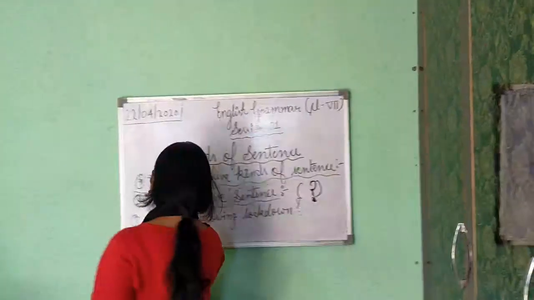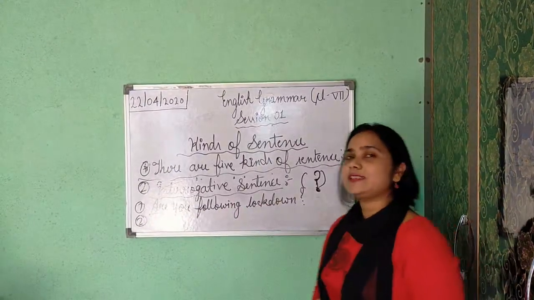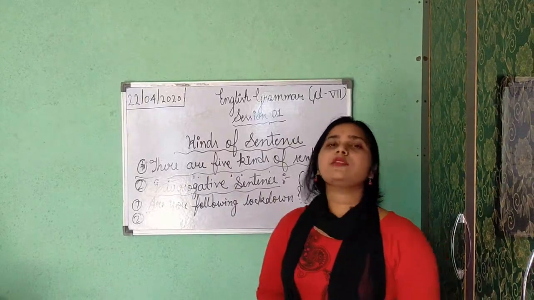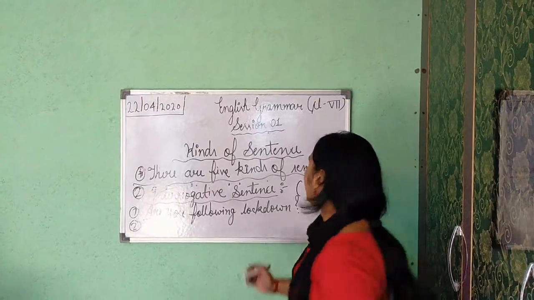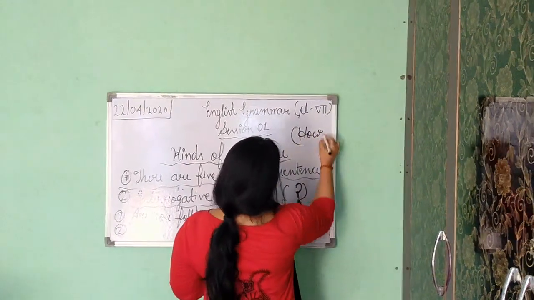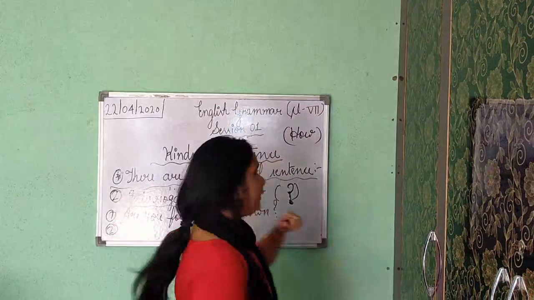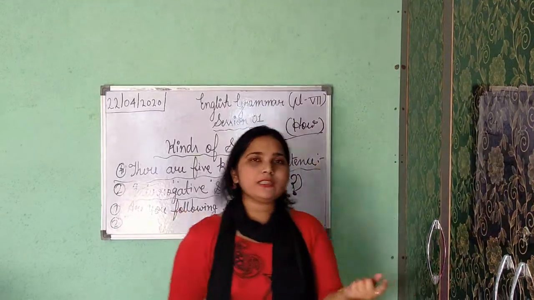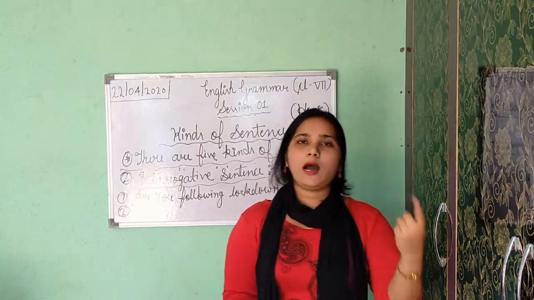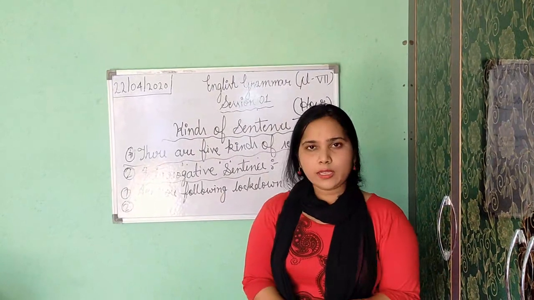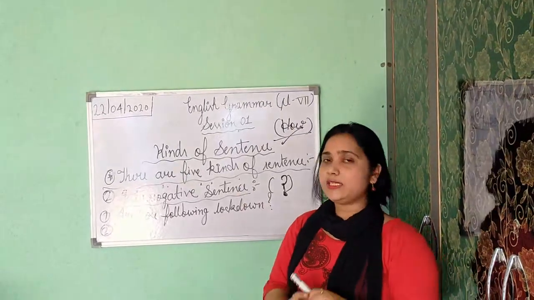Now second part is WH type. Okay. In WH type, this type of question start with WH word. WH word means question word. What, where, when, who, how. Always remember this how. This how, H-O-W, how. It is not started with WH. Okay. But it is asking question. We are using this word to ask question. That's why this is also how. And how is your WH word? How many, how much, these all words are your WH word only. Okay, so don't be confused. How is your WH word along with how many and how much, these are also your WH word.